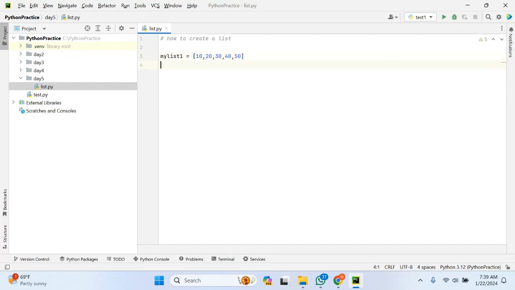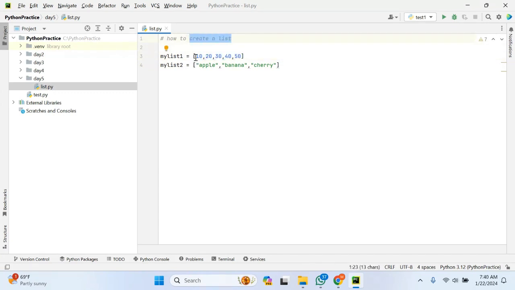And let me define another list, my list 2, that is equal to, in this list I will try to define string variables. Suppose apple, as well as banana, similarly cherry. So these are 2 types of list. This is regarding how you can create a list.